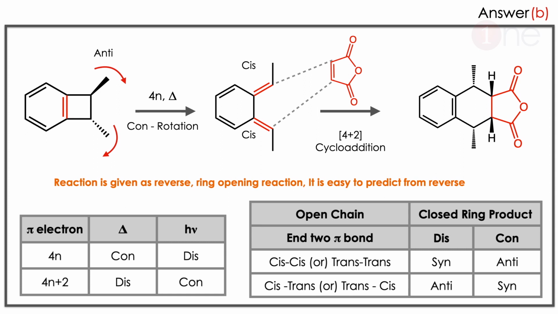Then the double bond in the cis position will be formed. Then the easy one, maleic anhydride, a 4+2 cycloaddition will happen. So the final product will be B, where both groups are cis to each other, or syn to each other. Here you have to know, without understanding this table you cannot answer this.